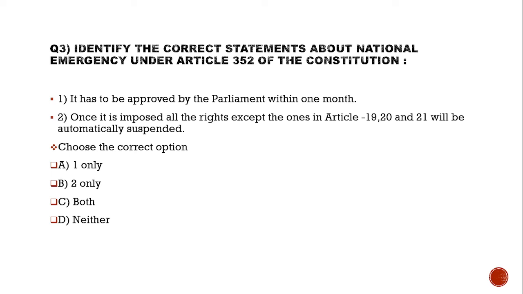Question number 3. Identify the correct statements about the national emergency. It is about the national emergency under Article 352 of the Constitution. First statement, it has to be approved by the Parliament within 1 month. Second statement, once it is imposed, all the rights except Articles 19, 20 and 21 will be automatically suspended. Right, these are the options.